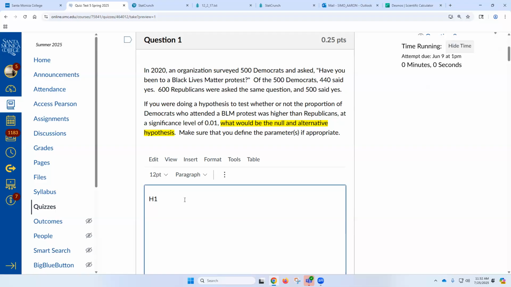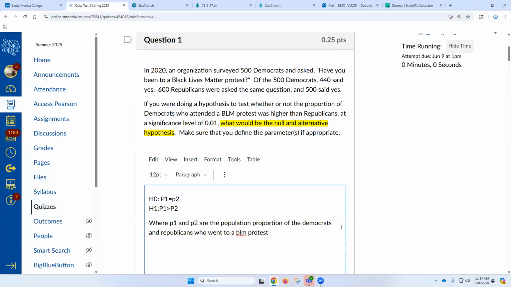H0, colon, P1 equals P2. Enter, go to the next line, shift enter. Actually go back and do shift enter because I like how it goes right below it. And then H1, colon, now higher, P1 greater than P2, right? Where P1 and P2 are the population proportion of, let's see, who was higher? The Democrats. So, of Democrats and Republicans who went to a Black Lives Matter protest.